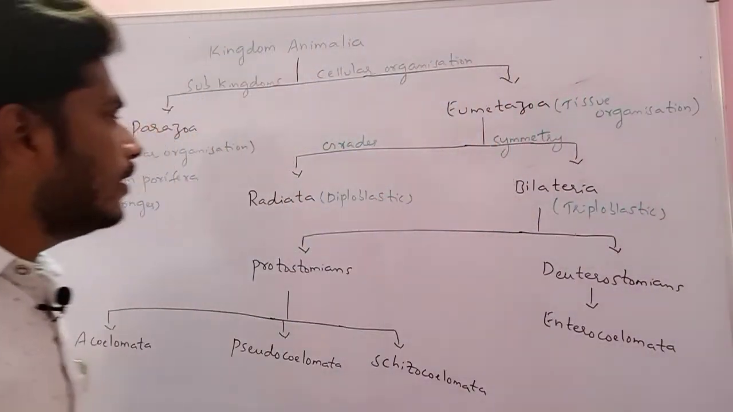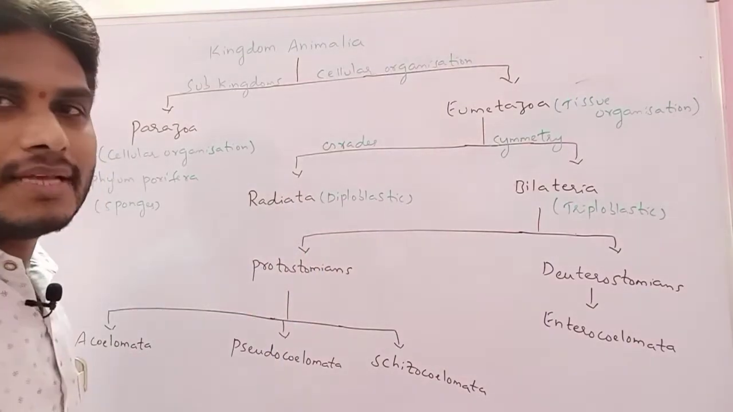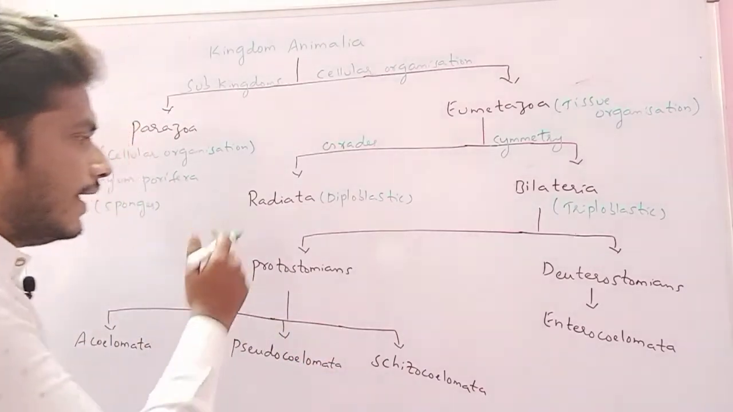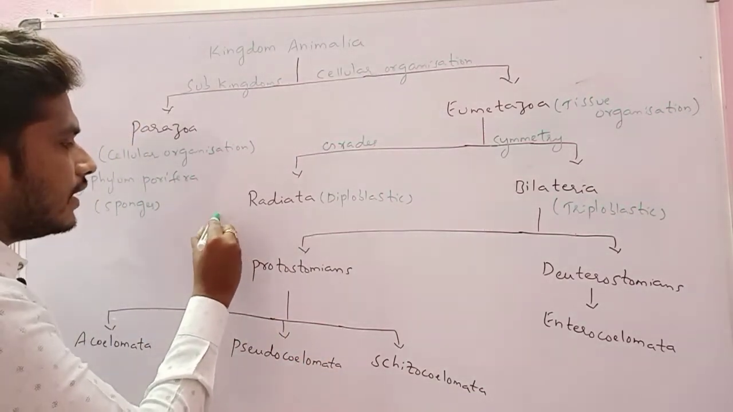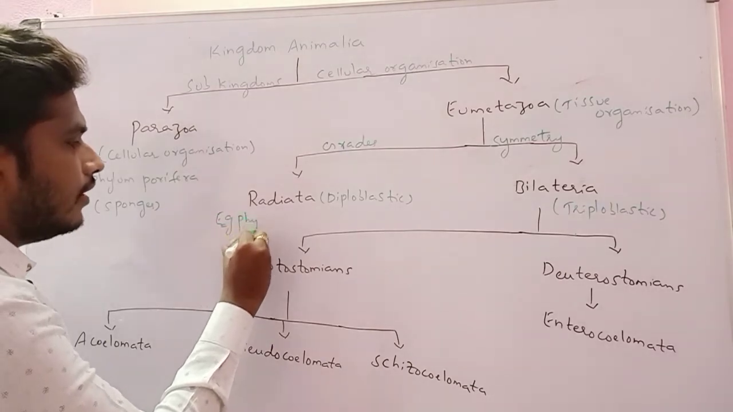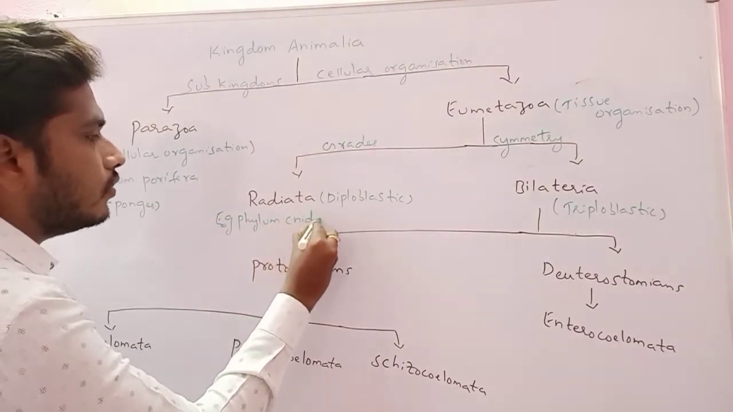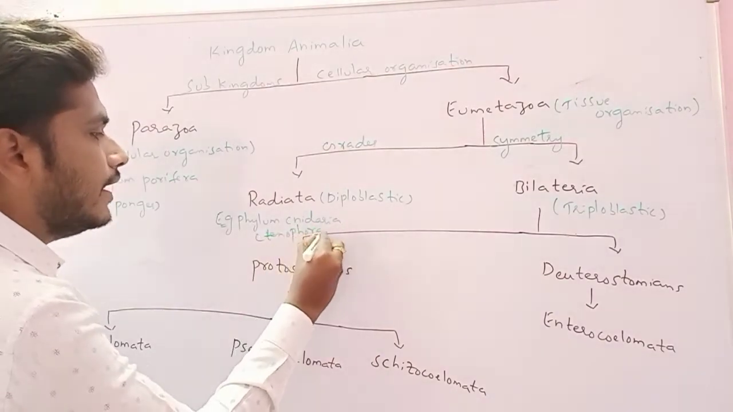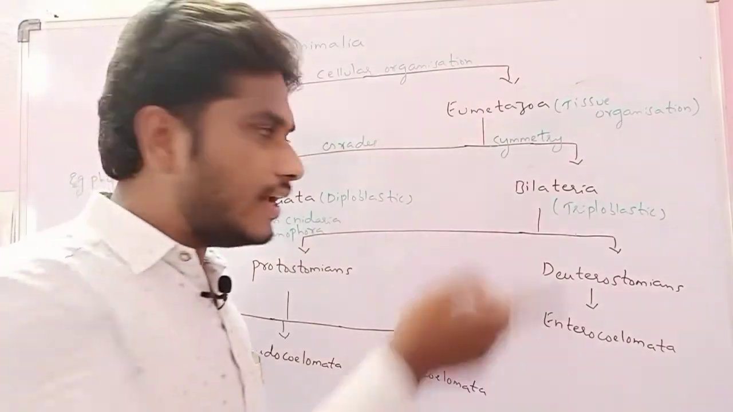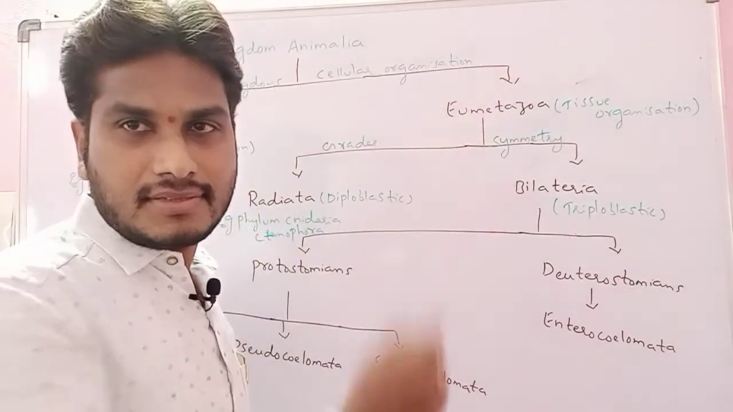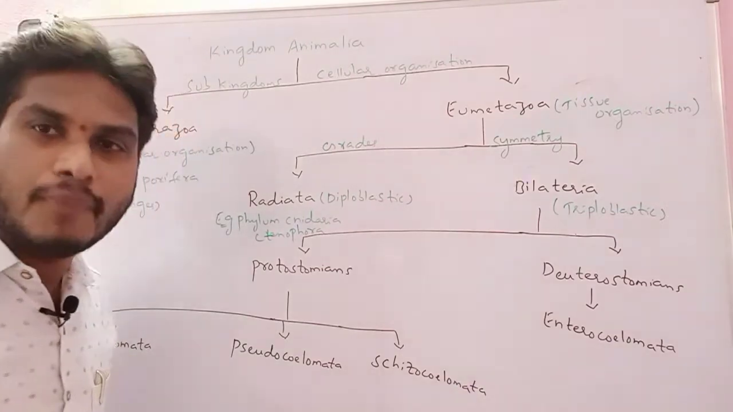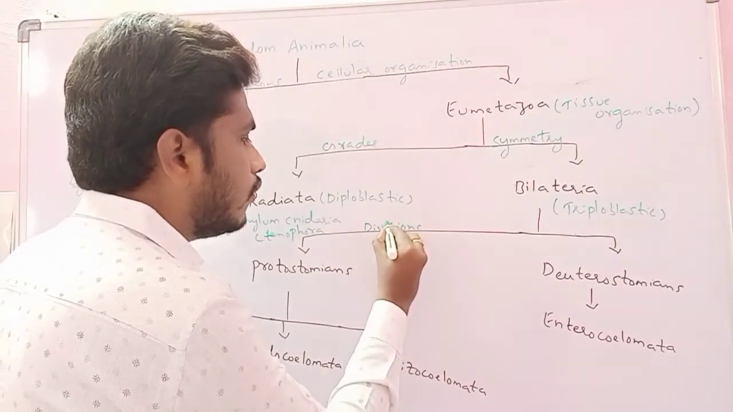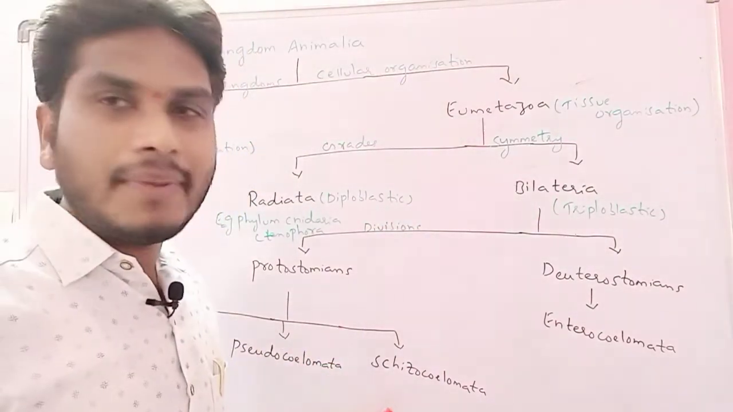Radiata is also diploblastic. Diploblastic means consisting of two germ layers, that is ectoderm and endoderm. The example for the radiatans we always take is cnidarians. Phylum Cnidaria and phylum Ctenophora, both we take as examples of the radiatans. Then Bilateria, we again divide into two divisions on the basis of the formation of mouth, or development of the blastopore.